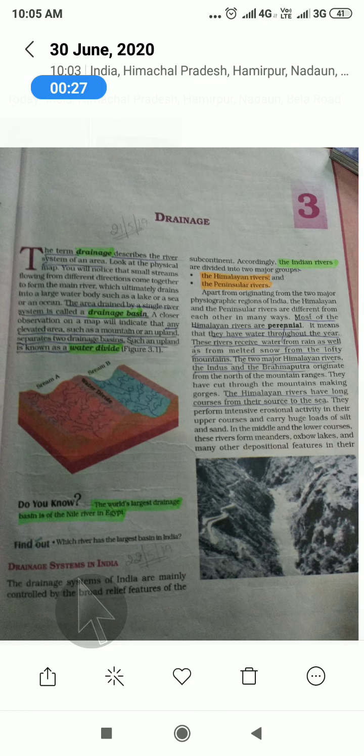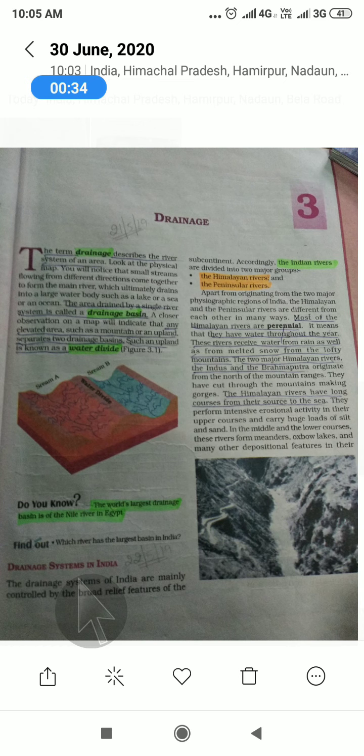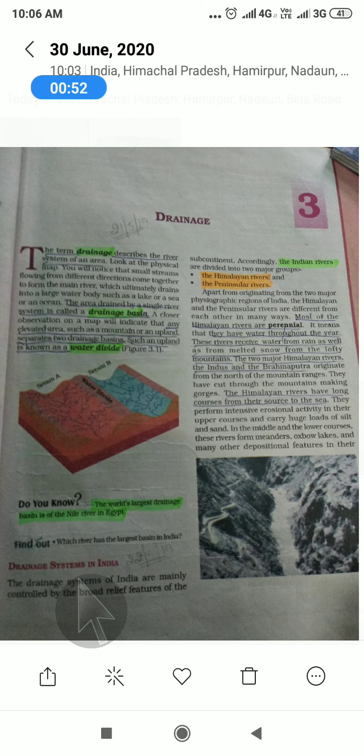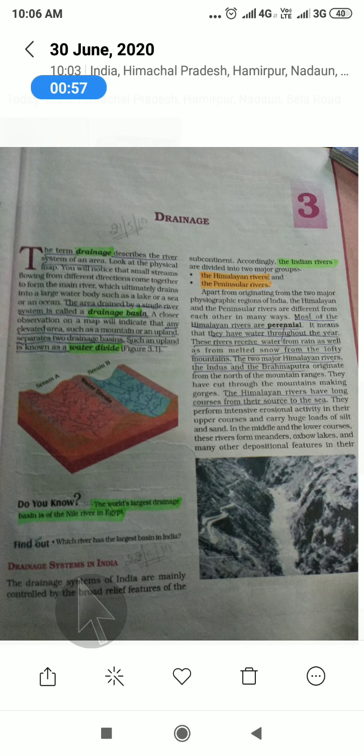Okay, and closer observation on a map will indicate that any elevated area, such as a mountain or an upland, separates two drainage basins. If the water is going to be divided, then we can say that it separates two drainage basins. Such an upland is where water comes from the upland to a plain area. At that time the river divides the water, and we can say that it is a water divide.